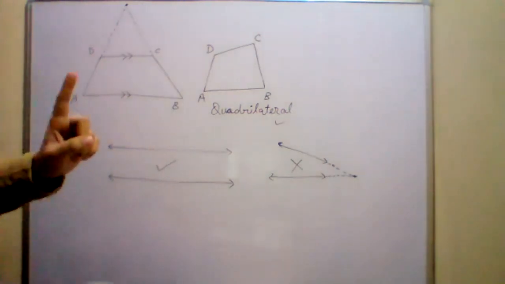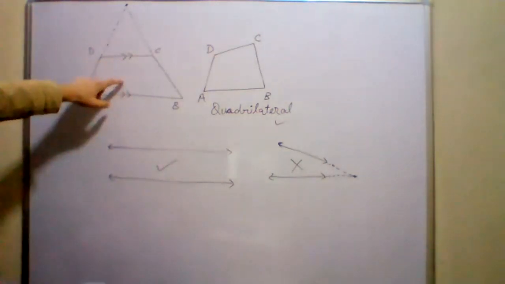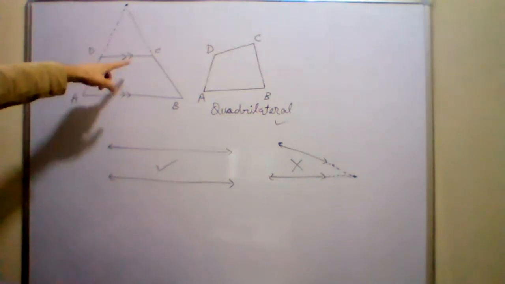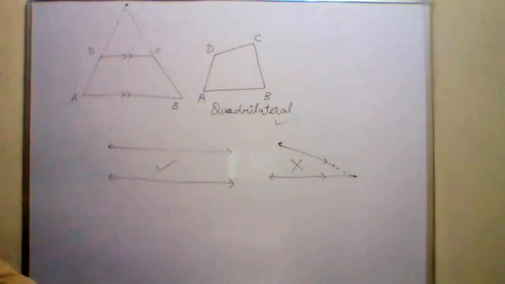So when there is only one pair of parallel lines in a quadrilateral, then the quadrilateral is known as a trapezium. Did you understand? Yes, sir. What happens in a trapezium? There is only one pair of parallel lines.